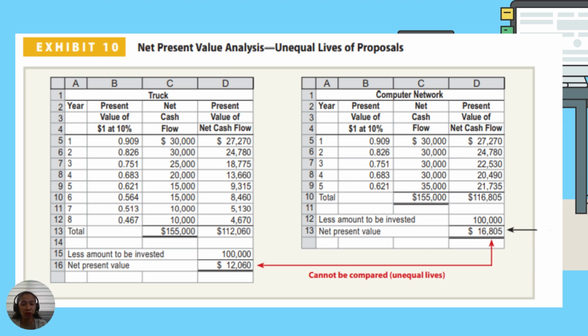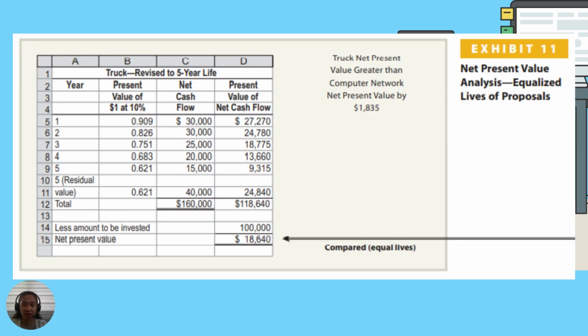So what we're going to do is make adjustments to the truck. We will revise the truck, and in this illustration, we would assume that the truck will be sold at the end of 5 years. Since it has an expected 8-year useful life, there would be a residual value.